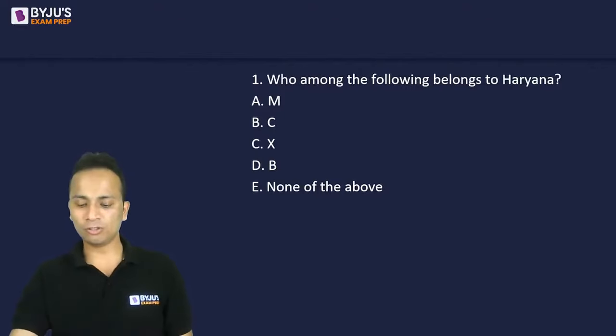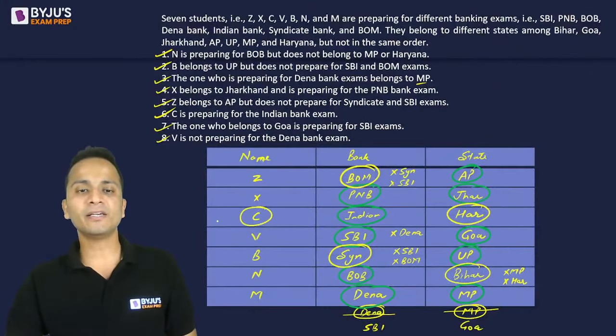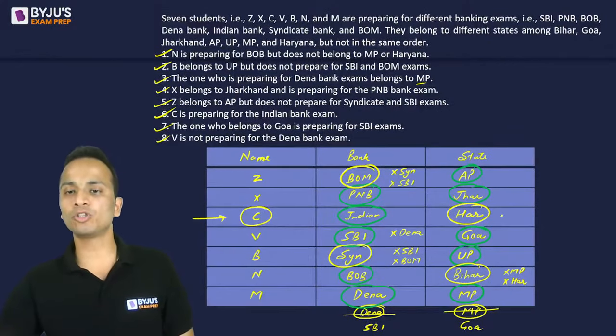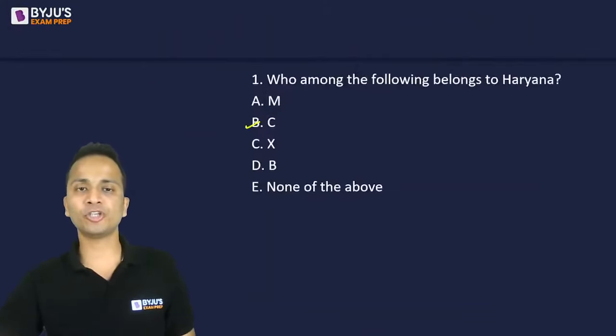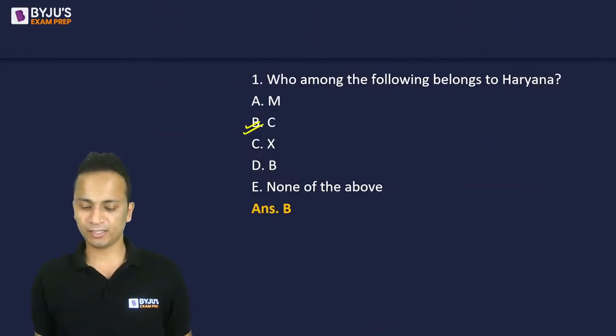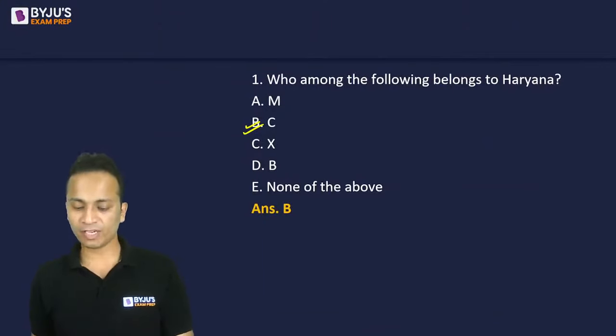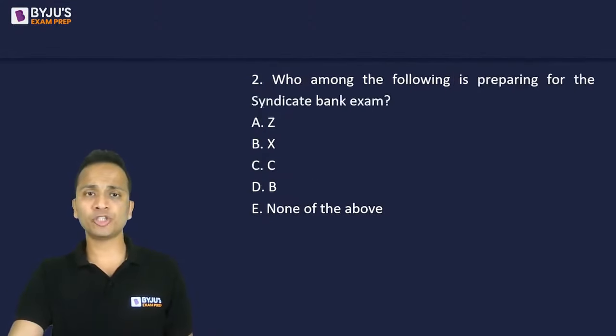All right, so if I go back to the table, C, I can see here, C is the person who belongs to Haryana. So the correct answer for this question should be option B. And yes, it is the correct answer, right? So most of you have given a correct answer. Nice. Without wasting any time, let's quickly move on to the next question.